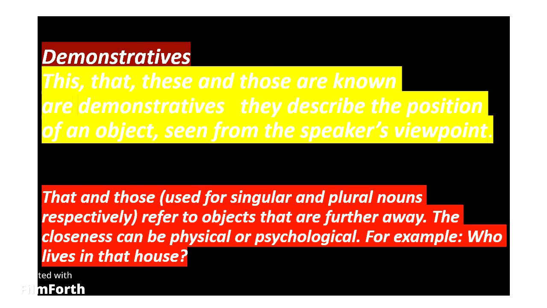Demonstratives. This, that, these, and those are demonstratives. They describe the position of an object seen from the speaker's viewpoint. So where are this, that, these, and those used? They are known as demonstratives. They describe the position of an object from the speaker's viewpoint. अगर मैं speaker हूँ तो मेरे viewpoint से this, that, these and those use किए जाएंगे. बहुत ही छोटा topic है demonstrative.